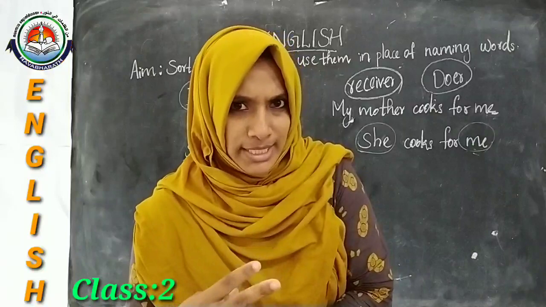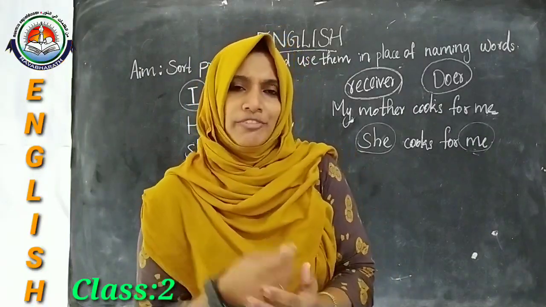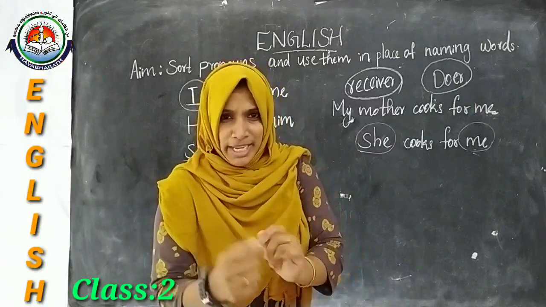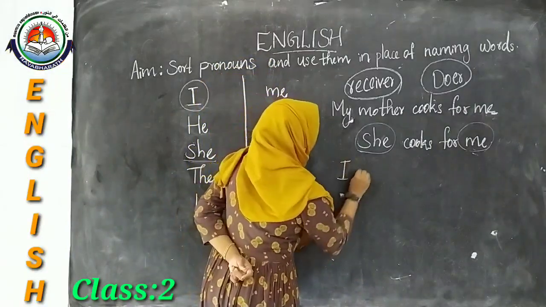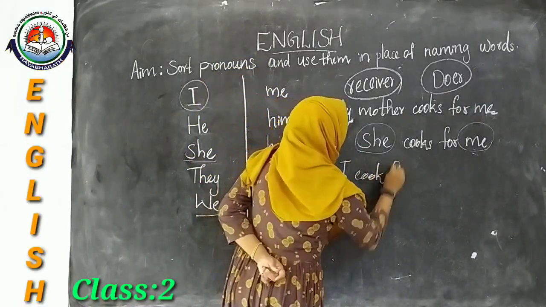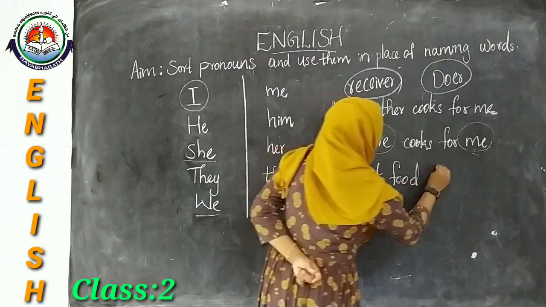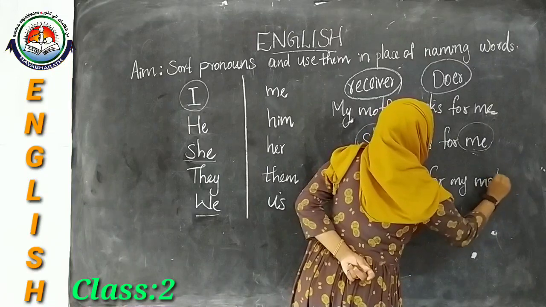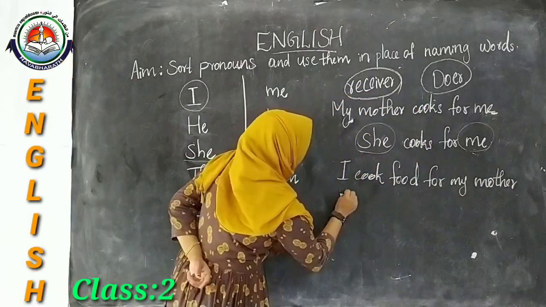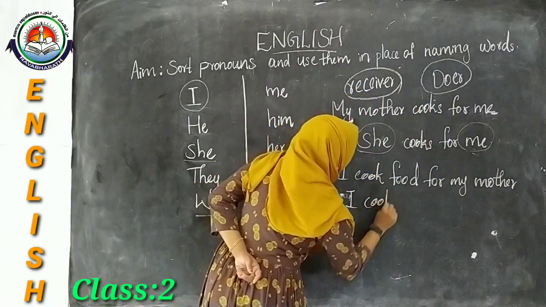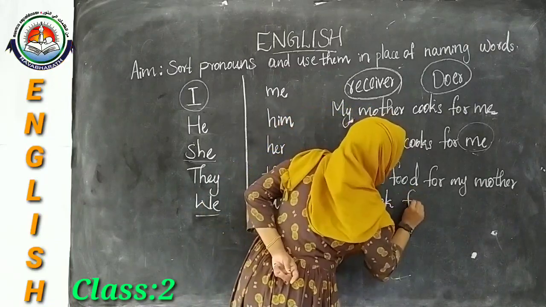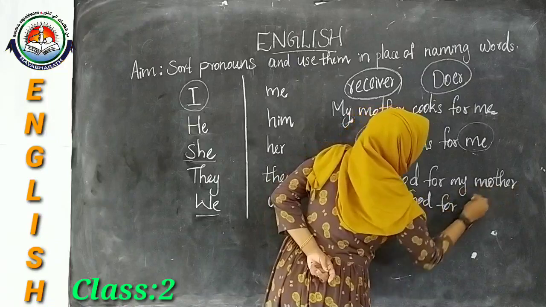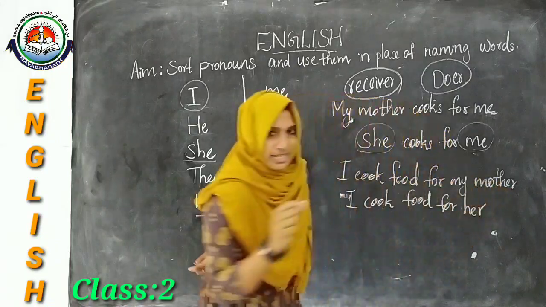Okay, in place of mother, if you are cooking, what will you say? We can say, I cook food for my mother. You can write here, I cook food for my mother. My mother means her, right?